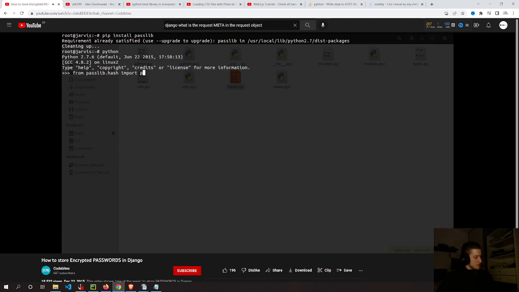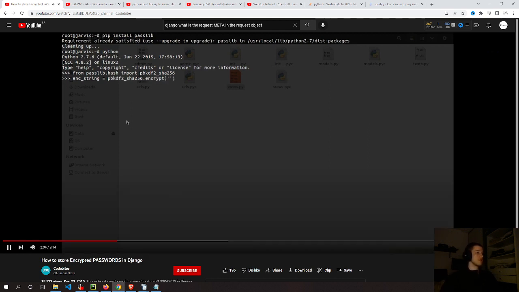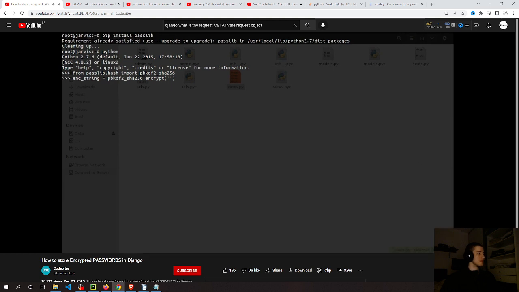So first of all, we'll encrypt a plain text string, and then I'll show you how to verify it. So encrypted string equals hash.encrypt. So this is the method we use to encrypt a plain text string. And the first thing we provide here is our password in the string format. So my password 123, rounds equals 1000, size equals 32. Enter. And if we print the string, you can see this long string.